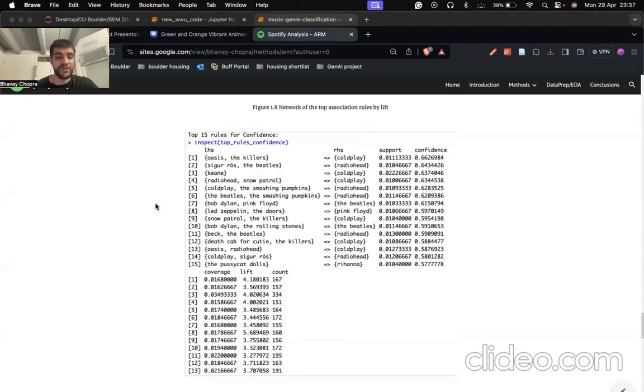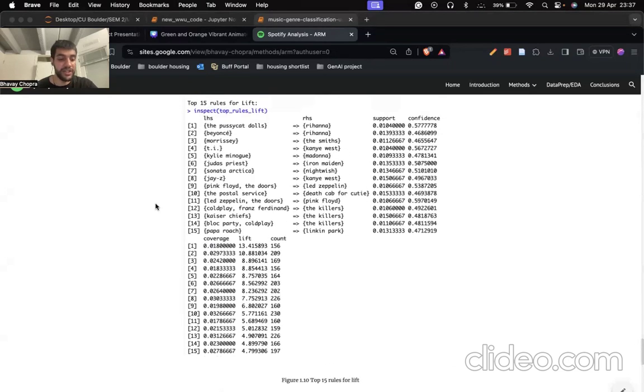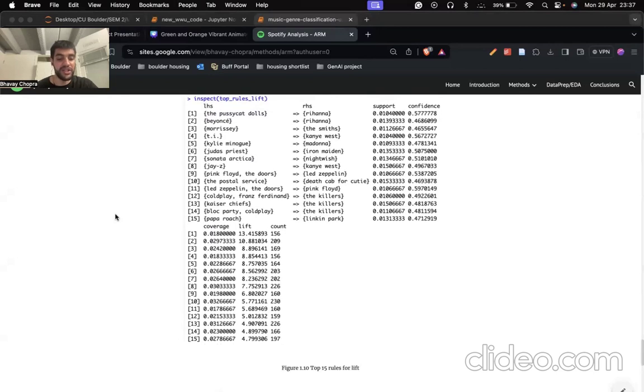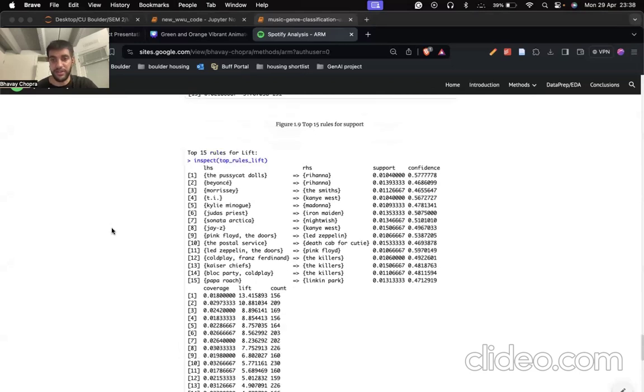Some unexpected associations that we saw: the lift analysis uncovers interesting relationships with unexpectedly high strengths, such as the Pussycat Dolls associated with Rihanna. These associations suggest potential cross-genre appeal or previously unknown correlations in listener preferences. And the diverse music landscape, such as the presence of rules like Pink Floyd, The Doors, and Led Zeppelin, highlights the diverse range of musical interests within the dataset, encompassing various genres and eras.